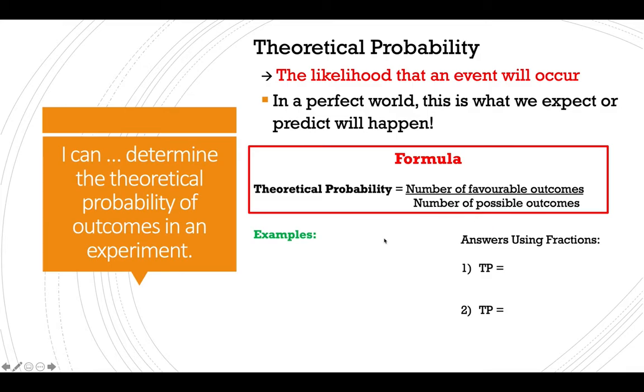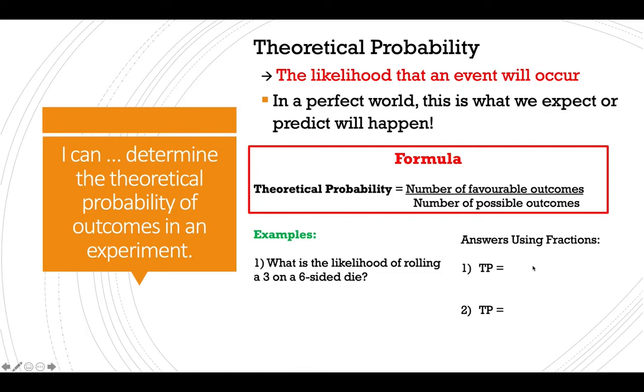A different example. Let's go through another one. I'd like you to write this one down. What is the likelihood of rolling a 3 on a 6-sided dice? What would be the theoretical probability? I put TP, you might see that come up. TP means theoretical probability, okay? And we're going to write our answers using fractions.